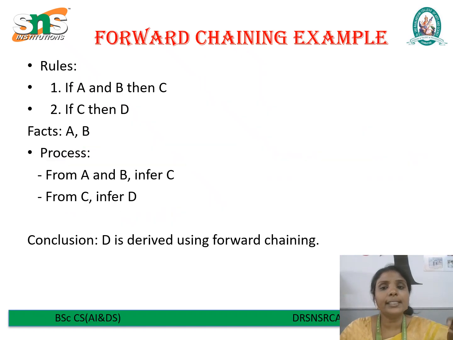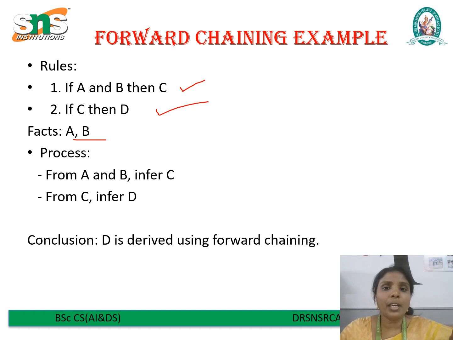Next we see the example for forward chaining. Let us now see how forward chaining works with a simple example. We are given two rules. First one is: if A and B, then C. Next one is: if C, then D. We are also given the facts that A and B are true. Now let's apply forward chaining step by step. First we look at rule 1.